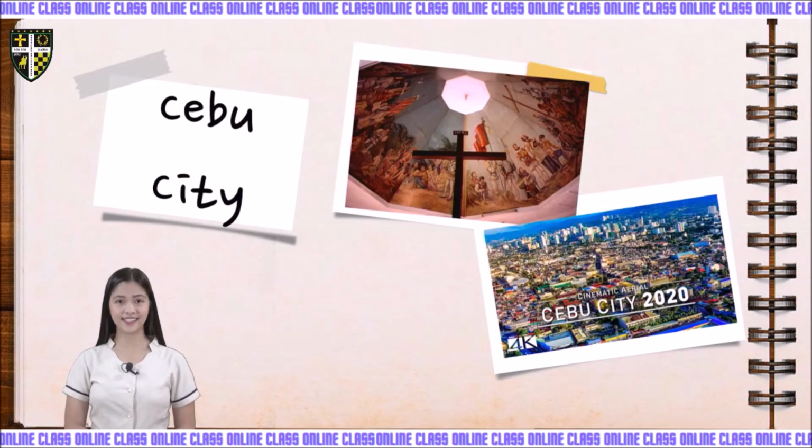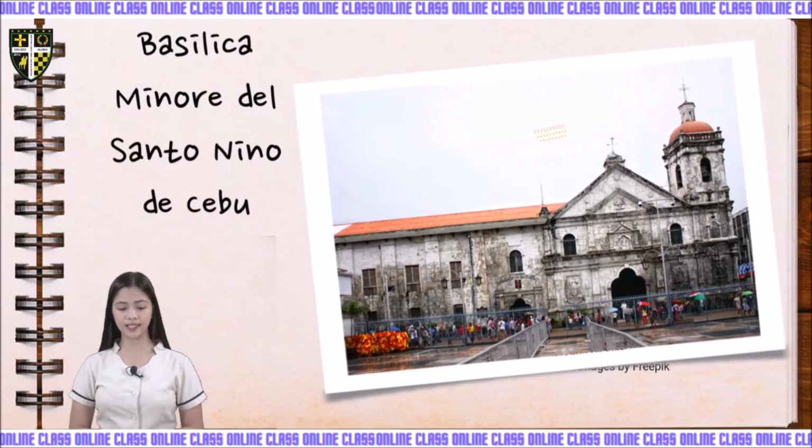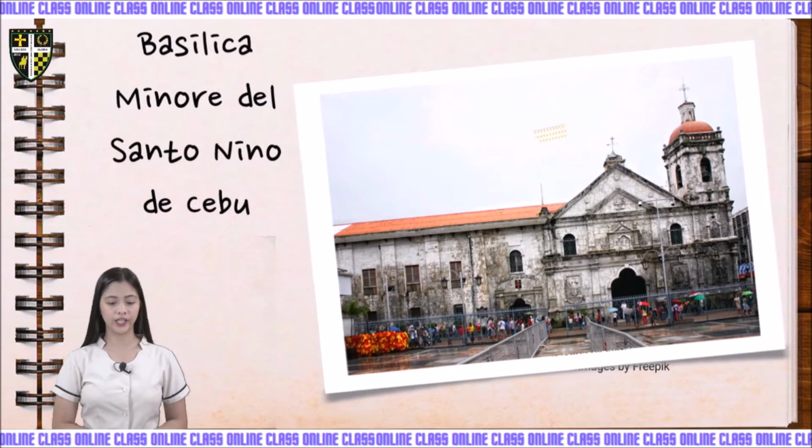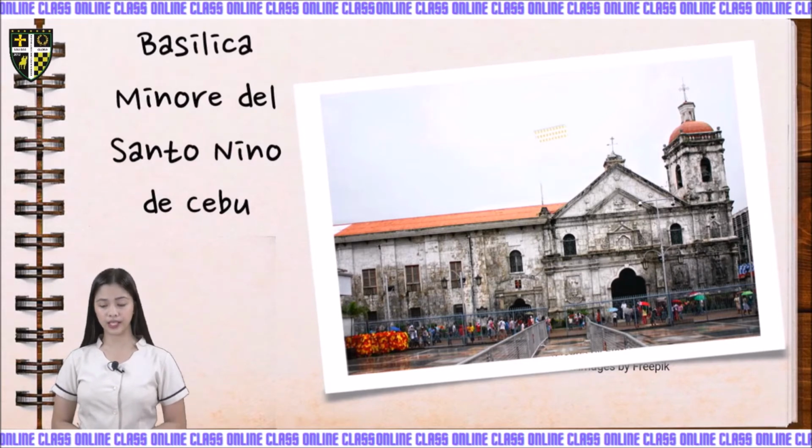Next one is Cebu City. We are going to talk about the tourist spots that we can see in Cebu. The first one is the Basilica Minor del Santo Niño de Cebu. The Basilica Minor del Santo Niño de Cebu, commonly known as Santo Niño Basilica, is a minor basilica in Cebu City in the Philippines that was founded in 1565 by Fray Andres de Urdaneta.